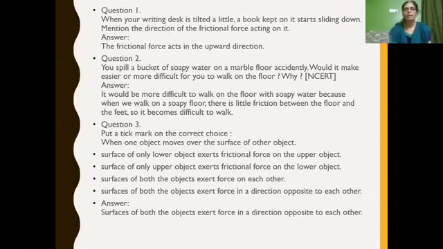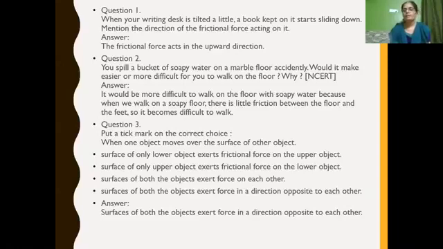Now next question, put a tick mark. We have to choose the correct option. When one object moves over the surface of another object, what happens? Moving over the surface means they both come in contact with each other.